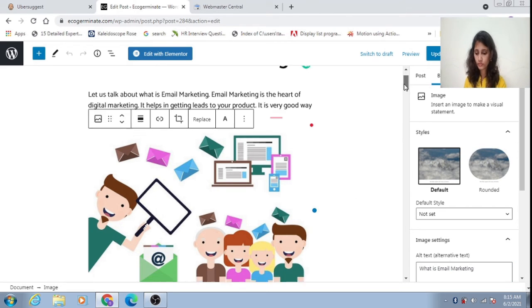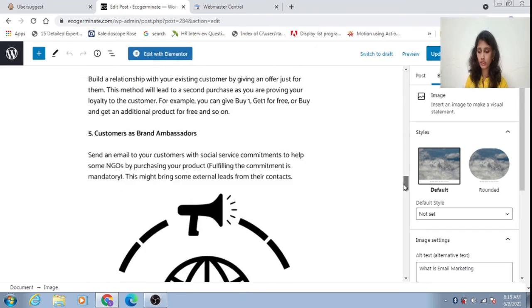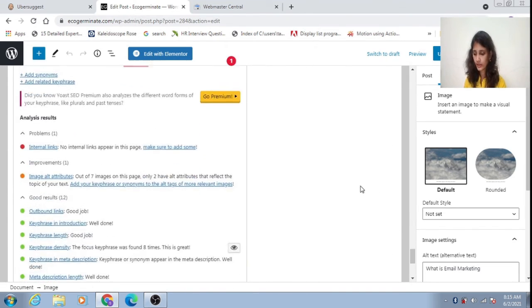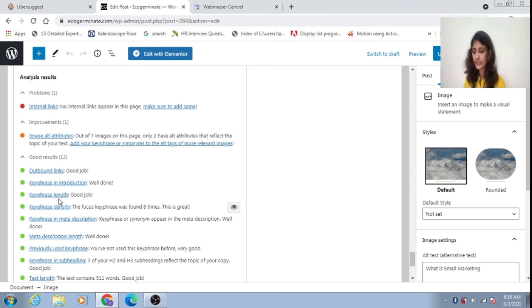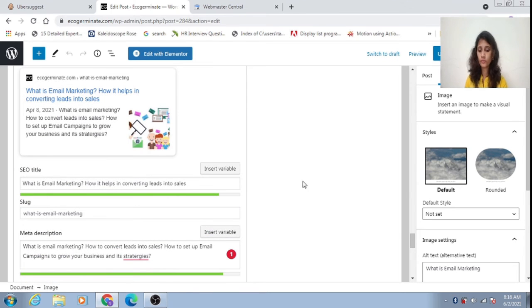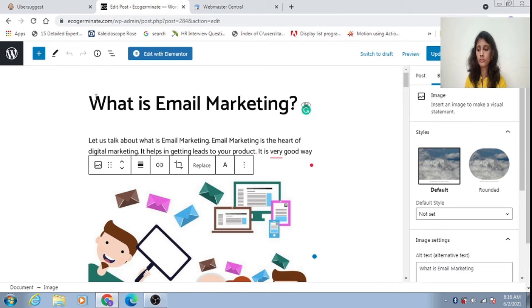Then key phrase length is good. I haven't used just one word. The length is good, and I have also used a heading with good length, so that's what it means.